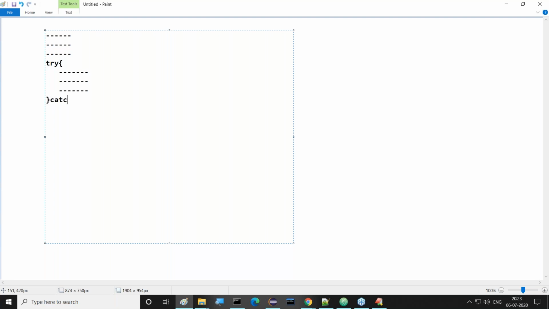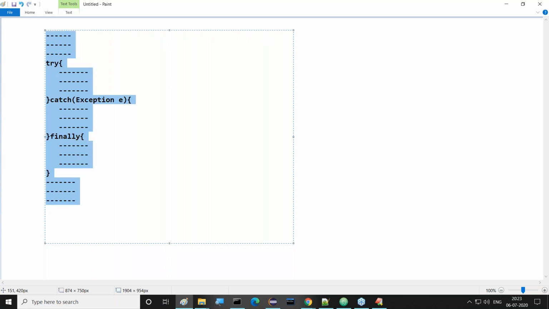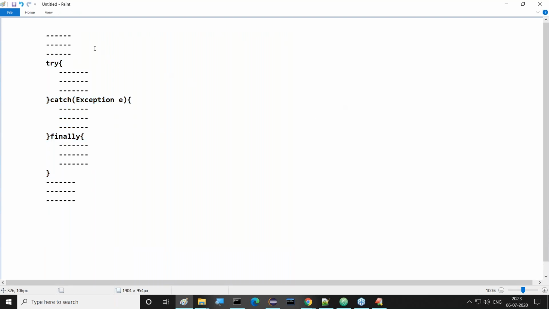Here we are providing try, catch, Exception e, the catch block, and the finally block. I'll discuss this catch and finally also. Then after the finally we are also writing some instructions. All of you have to understand this clearly. Now this is some code, this is one code.